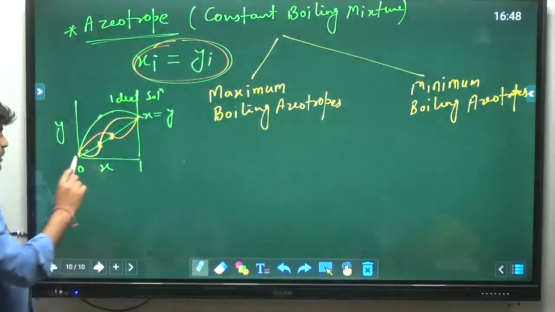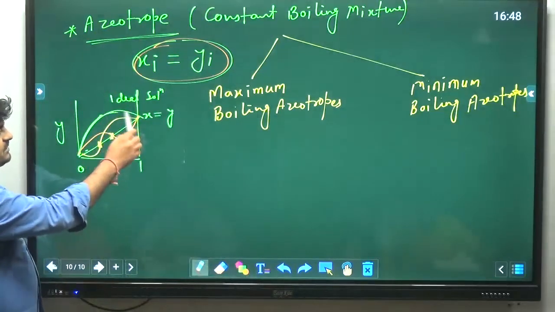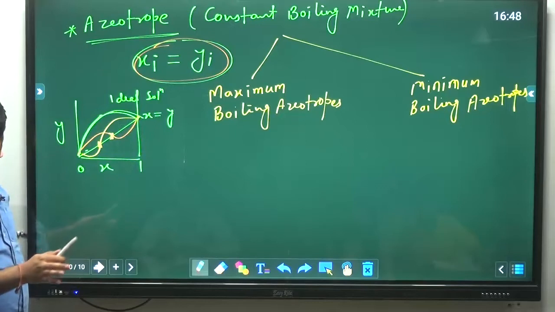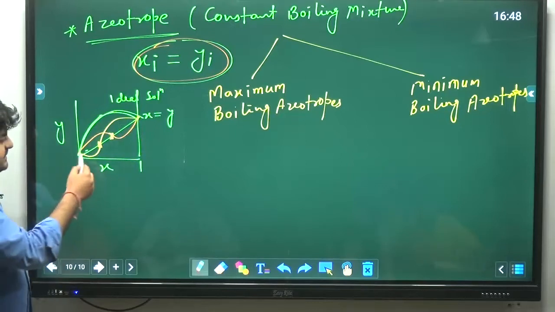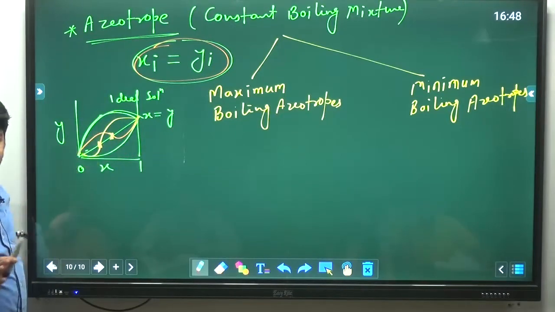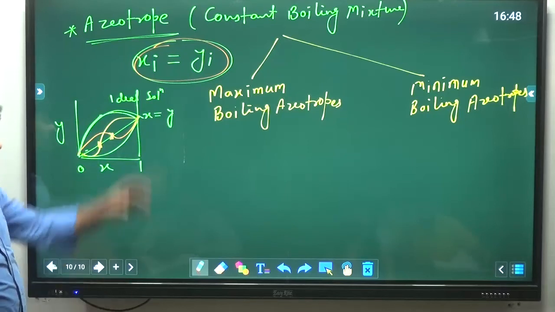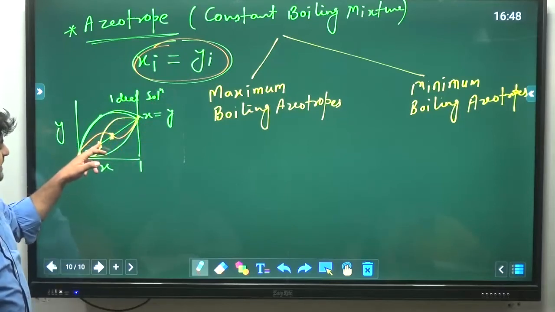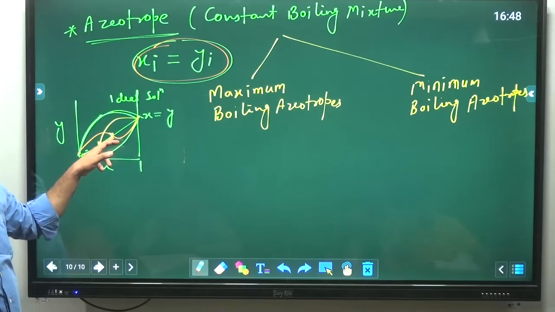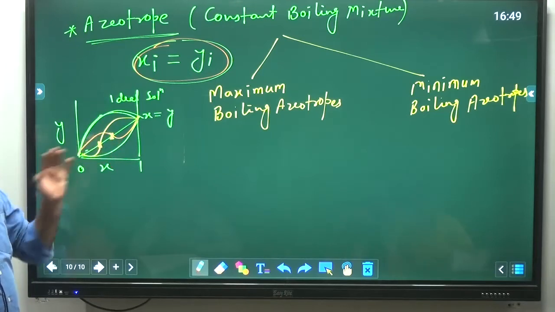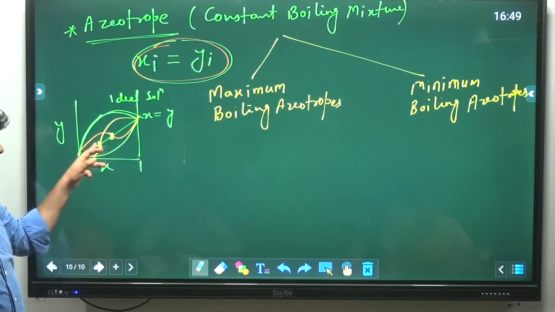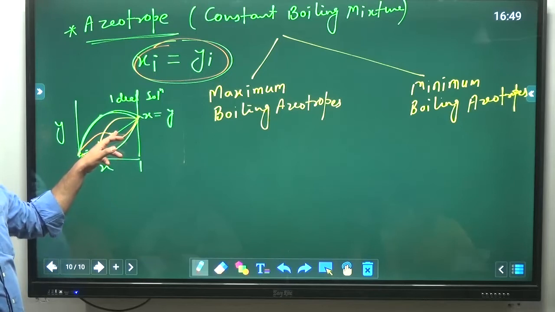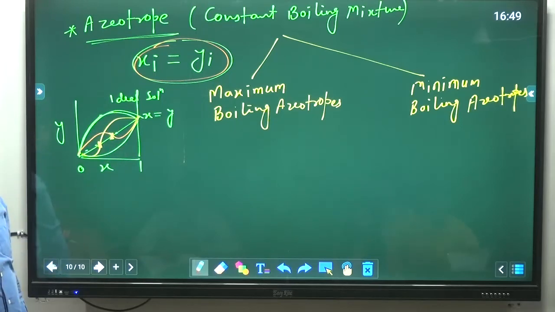We already know that for ideal solution Y will always be greater than X or less than X, but it will not be equal to X at any moment. But for azeotropes, I am saying that it is passing through the X equal to Y line. So it means it is not following the ideal law. What is the ideal law here? Basically Raoult's law. So azeotropes deviate from ideality.